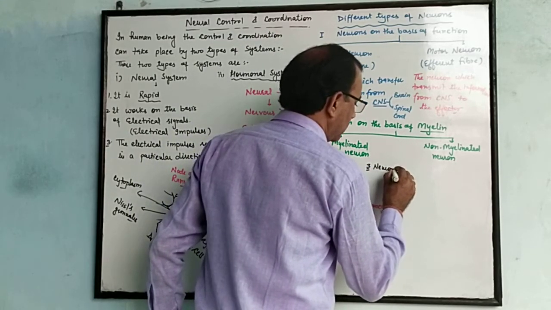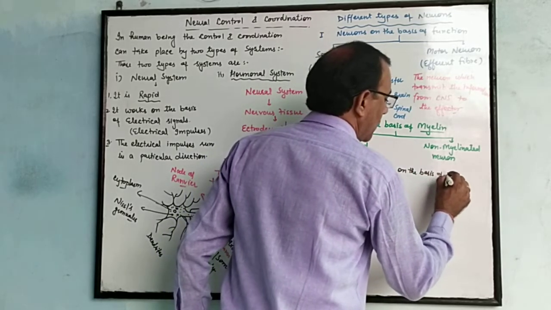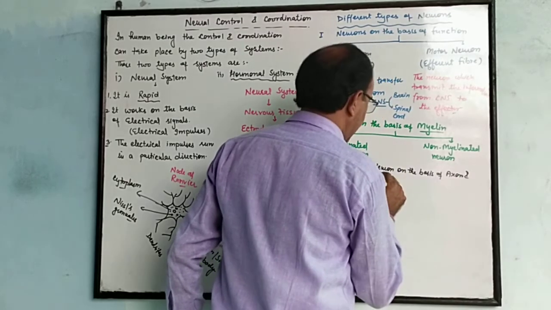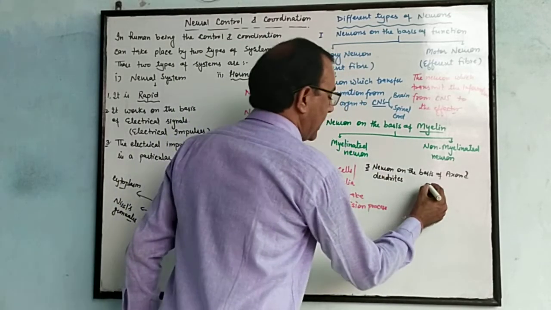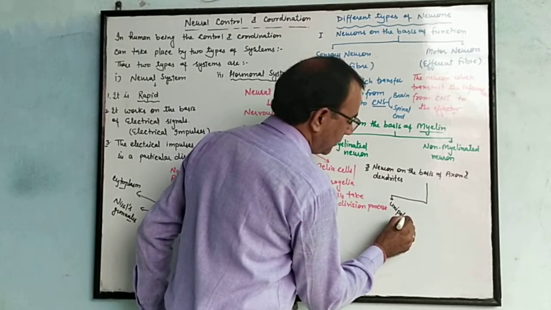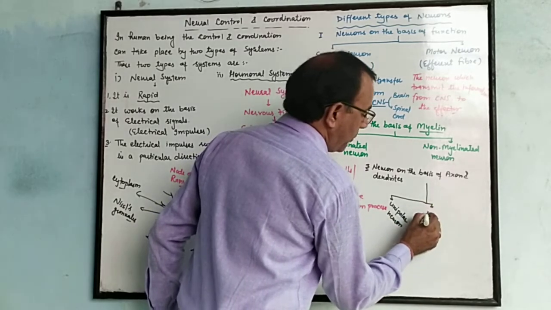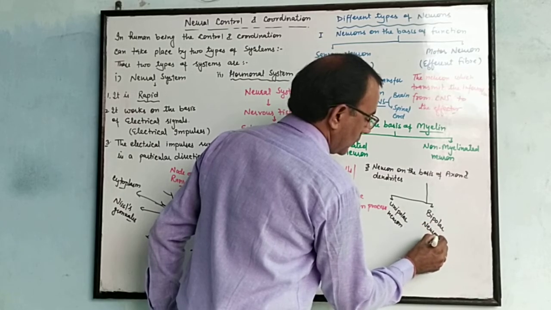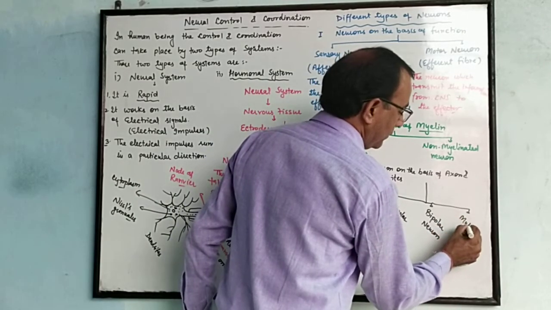There are three types of neuron: unipolar neuron, bipolar neuron, and the third type, multipolar neuron.